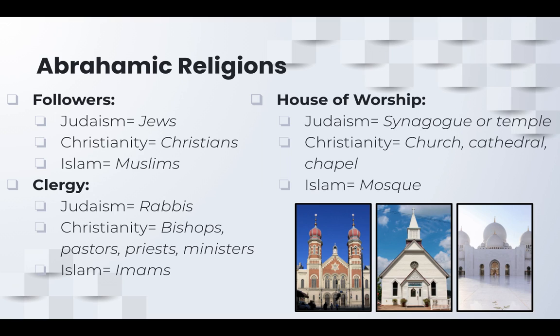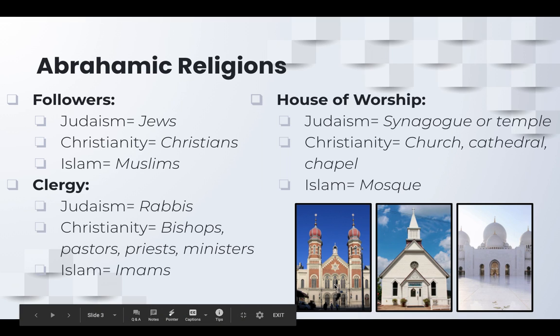And then the houses of worship. So in Judaism, this would be a synagogue or a temple. This is a synagogue right here. In Christianity, you have a church, a cathedral, a chapel. This would be probably considered a chapel here. And then in Islam, you have the mosque, and that's what this is here.